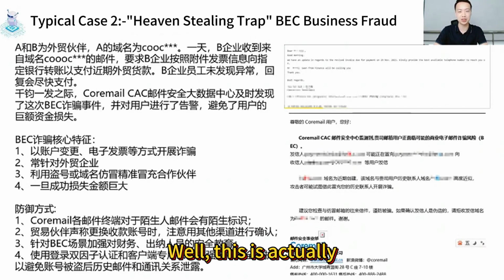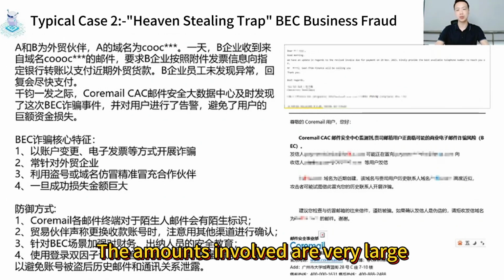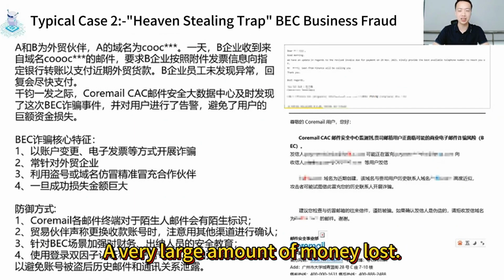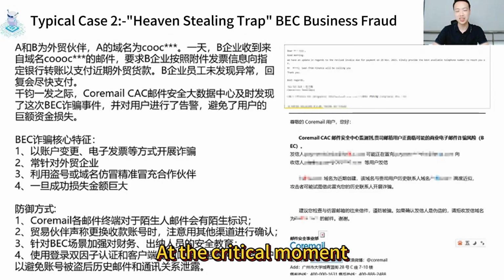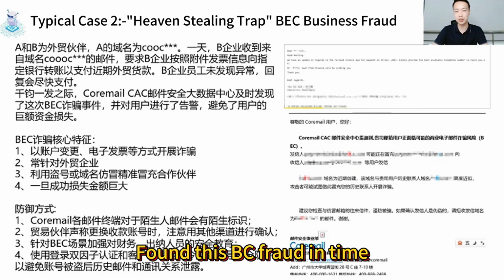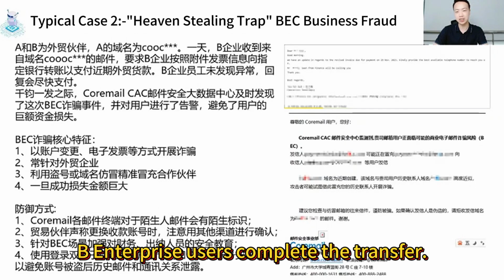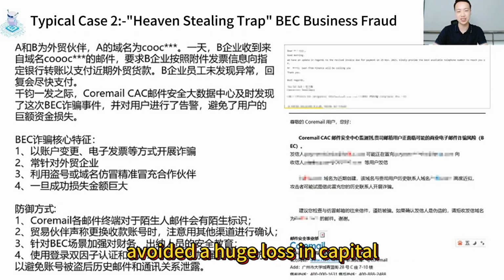Since these enterprises are doing cross-border trade, the amounts involved are very large. It looked like it was about to cause a very large cross-border loss of money. At the critical moment, our Coremail CAC was also seen in the big data center. It found the BEC fraud in time and cautioned the users of enterprise B, successfully stopping them from completing the transfer and avoiding a huge loss in capital.